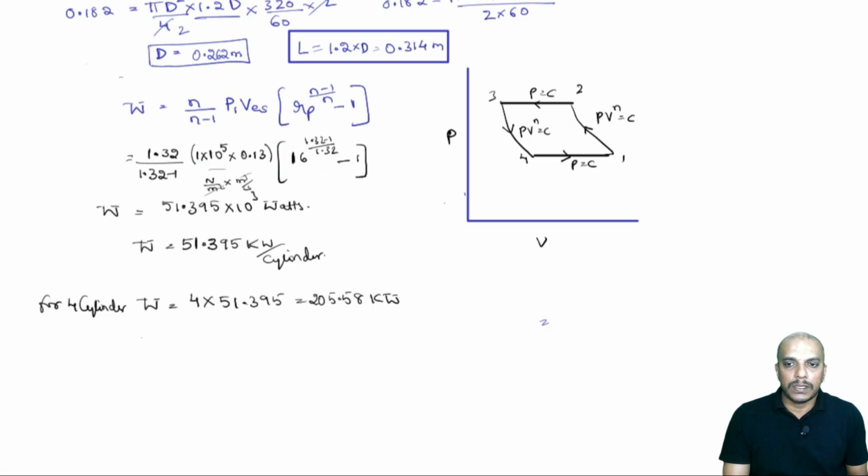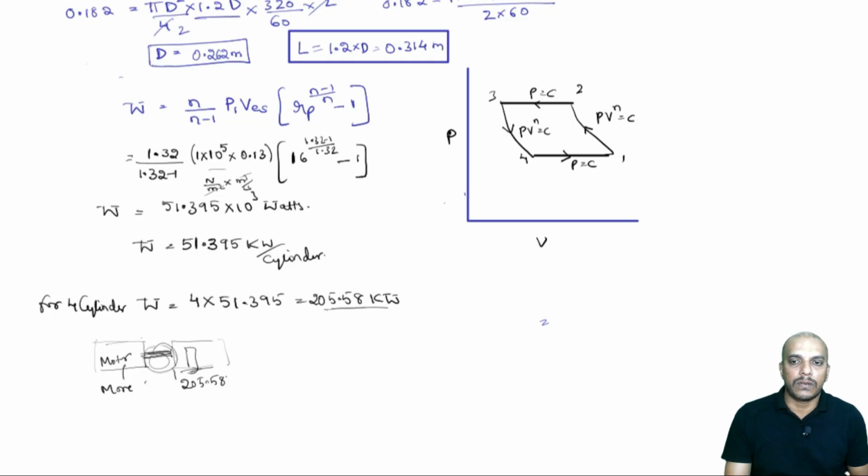So, mechanical efficiency is something like this: this is the ideal power, but you are giving energy to the compressor. So, if this is our motor and this is our compressor, this compressor requires 205.58 kilowatt, whereas the motor needs to be supplied more because there is some amount of energy which is lost in between.